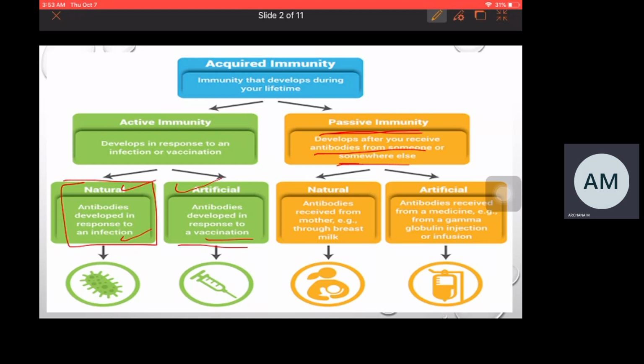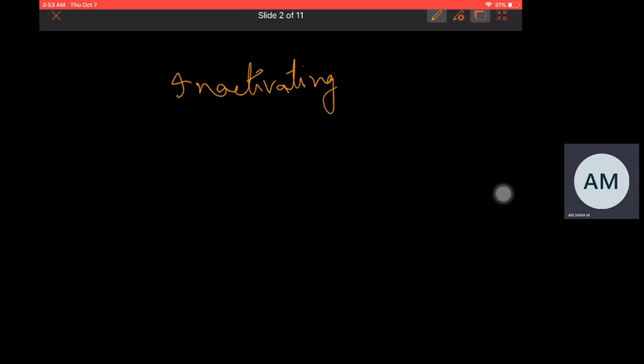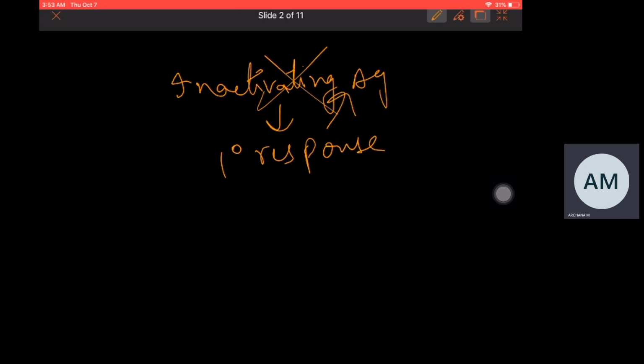When you are taking inactivated polio virus and injecting it in a person, what will happen? Primary immune response will take place. That is, plasma cells will act on that antigen and will cause lysis of that antigen. This happens during vaccination. Vaccines are nothing but inactivated forms of the pathogen, right? So when vaccines are given, immediately plasma cells will react and cause lysis of that inactivated antigen.